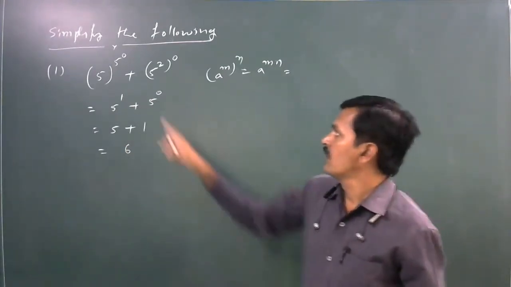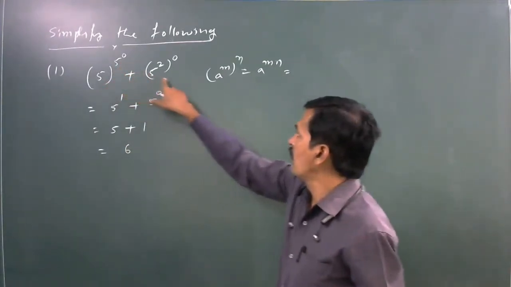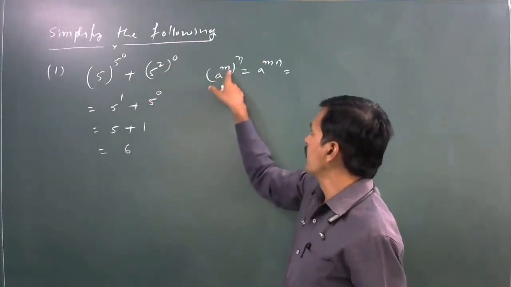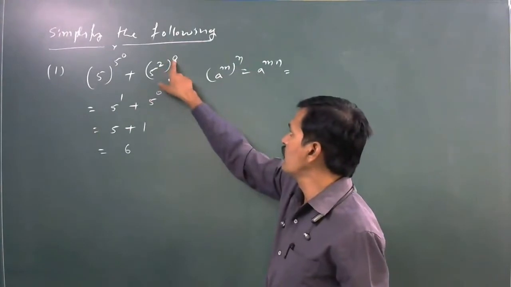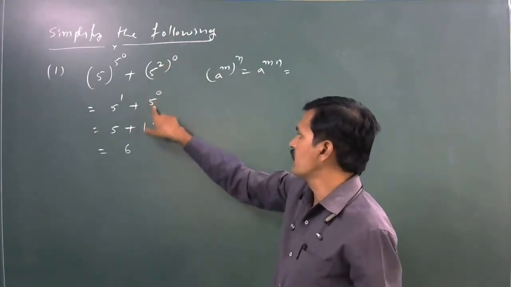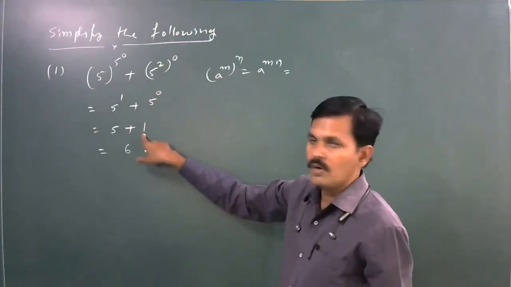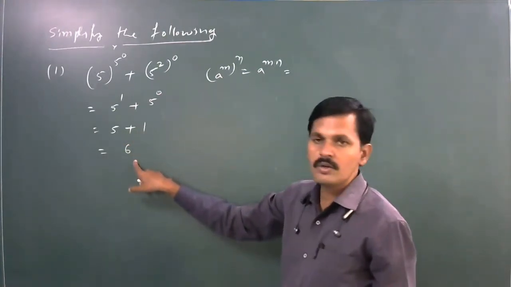Here applying a power 0 equal to 1 and a power m whole power n, it is equal to a to the power of m into n. Here 2 into 0 is 0. 5 power 0, what about 5 power 0 value? 1. 5 plus 1 is equal to 6.